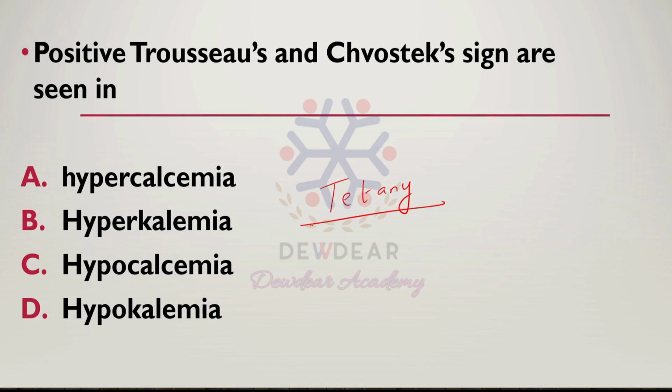Tetany is a condition characterized by muscle cramps, tremors and spasm. Mainly it is caused by low calcium level. The muscular spasm or involuntary contraction of the muscles are due to the low calcium level.